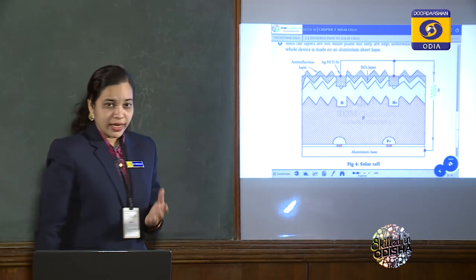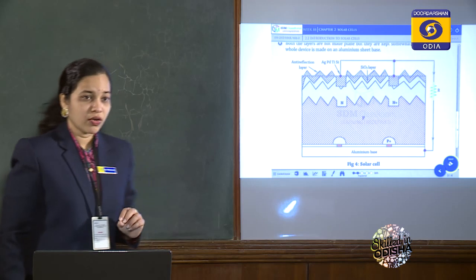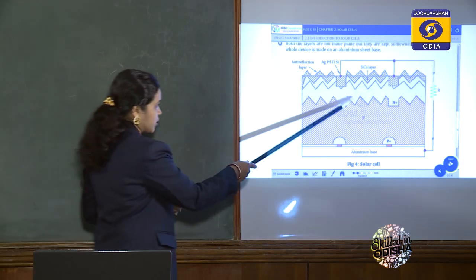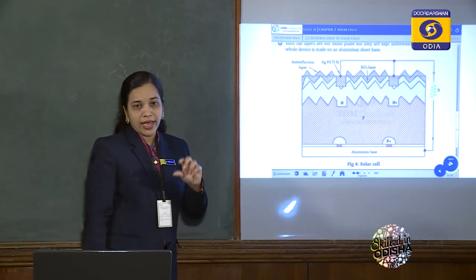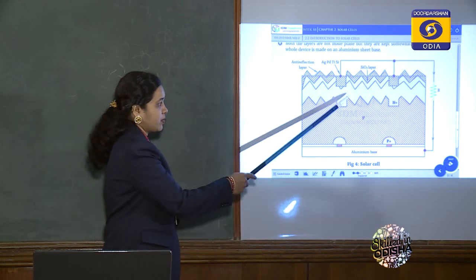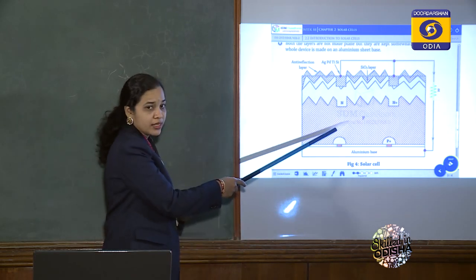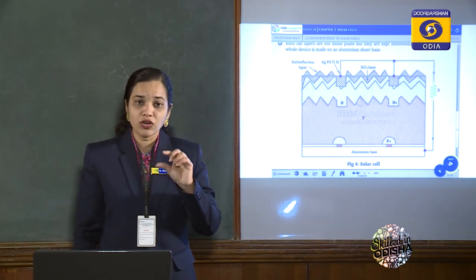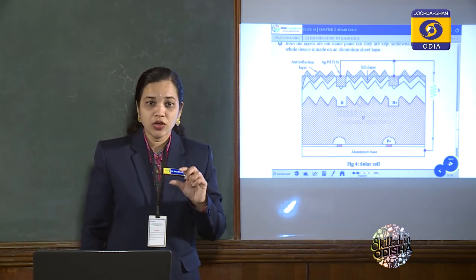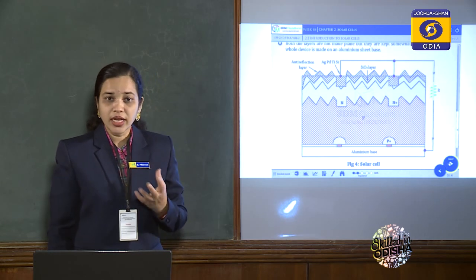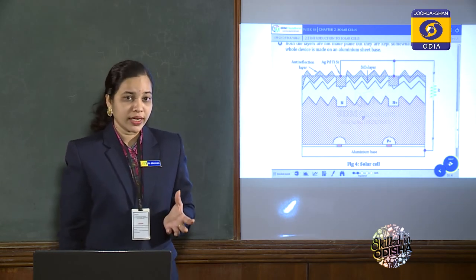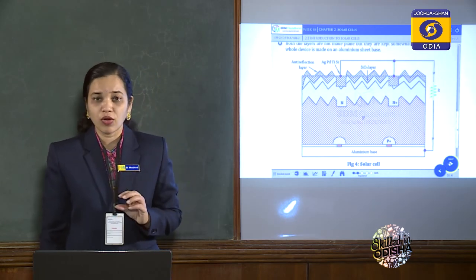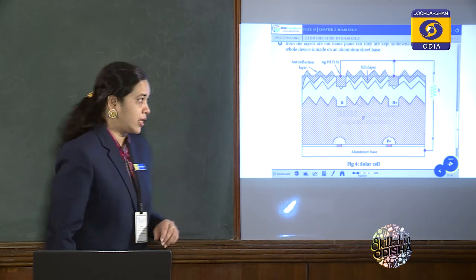In order to increase the flow of current, we have to increase the depletion layer, which is present between the N and P semiconductor. By increasing the width of the depletion layer, we can increase the free electrons, which increases the flow of current or electrons in a solar cell.